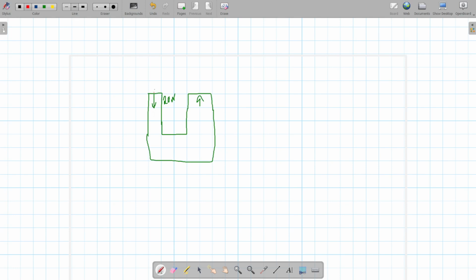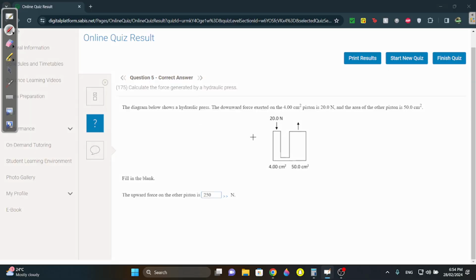These 2 points, here and here, are at the same depth, so they have the same pressure. Same pressure. What's the pressure over here? It's F over A. And what's the pressure here? F over A. Let's call this F1 and A1, and let's call this F2 and A2. Like that, you just derive an equation. F1 over A1 is equal to F2 over A2. So what do you do? For questions like this, always use F1 over A1 equals F2 over A2. Okay?